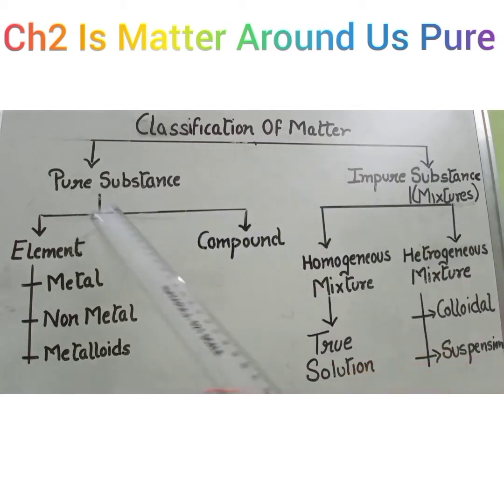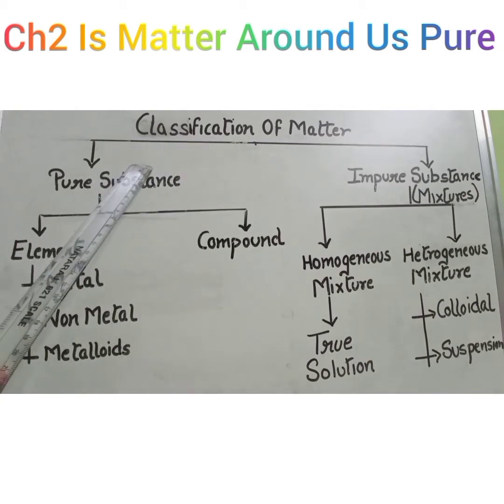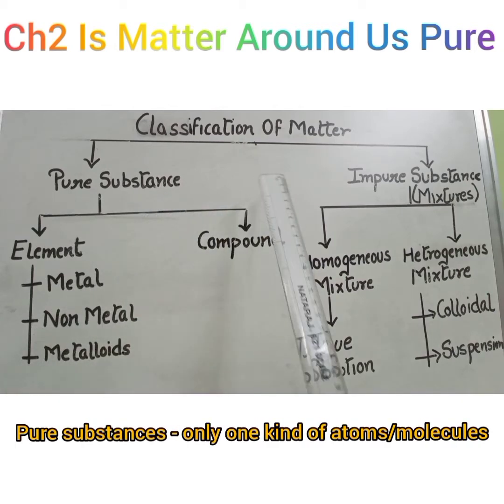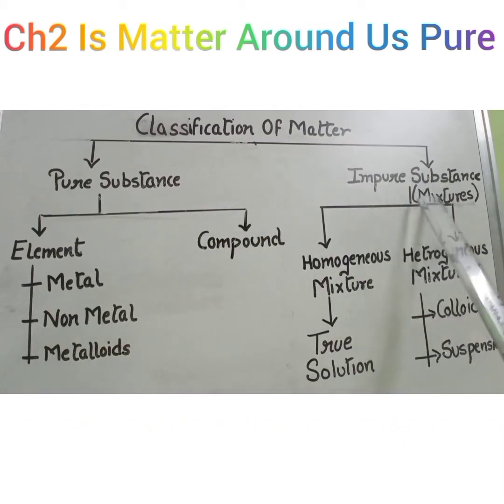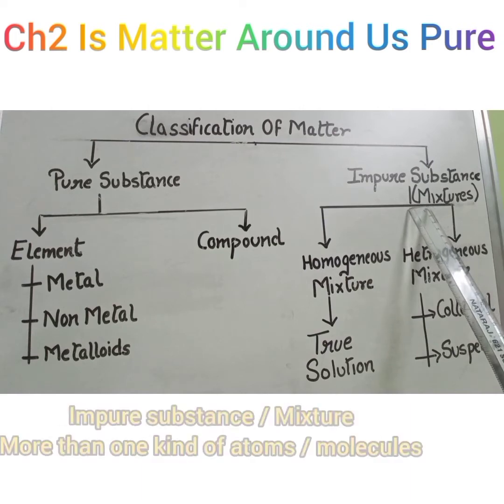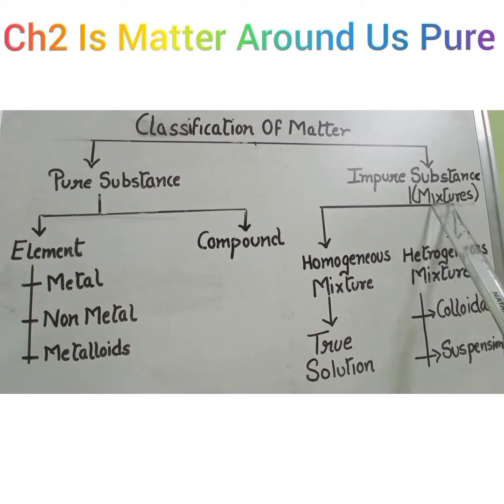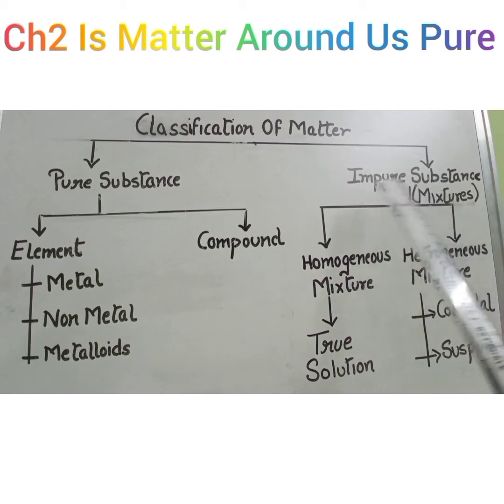A pure substance is a substance which contains only one kind of atoms or molecules, whereas an impure substance is a substance which contains more than one, or you can say two or more kinds of atoms and molecules. It is also known as a mixture.